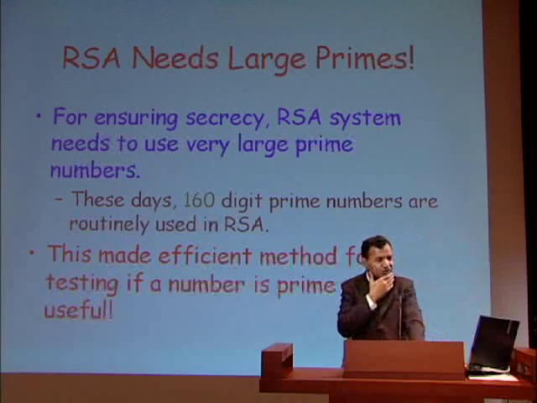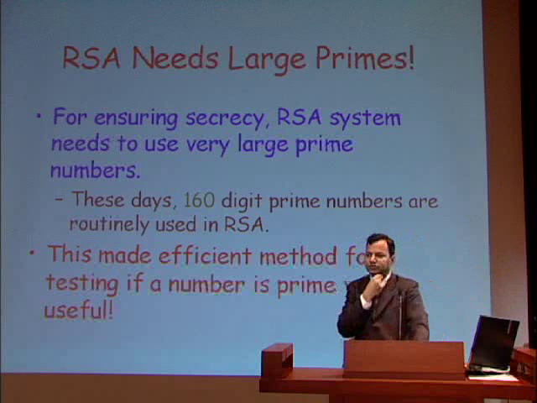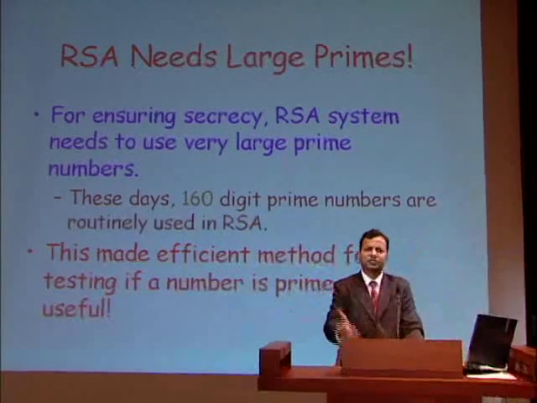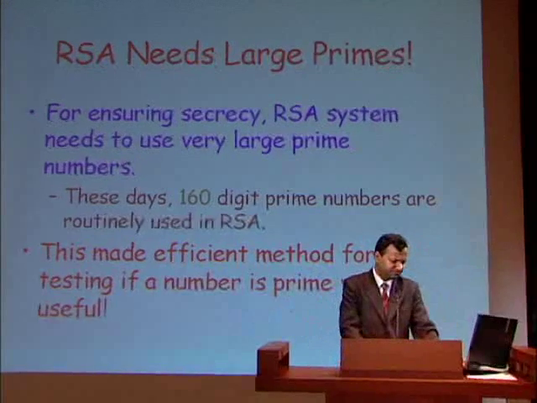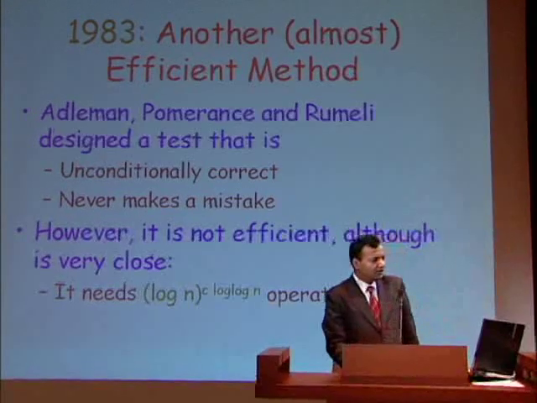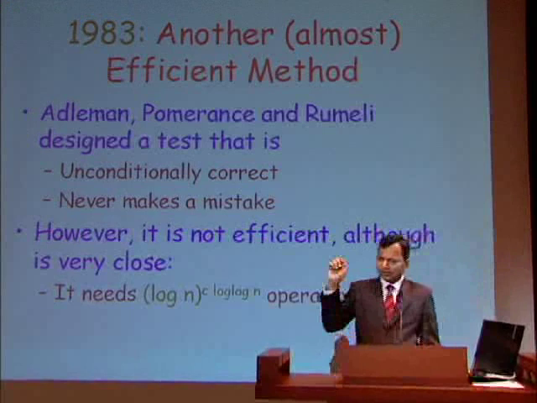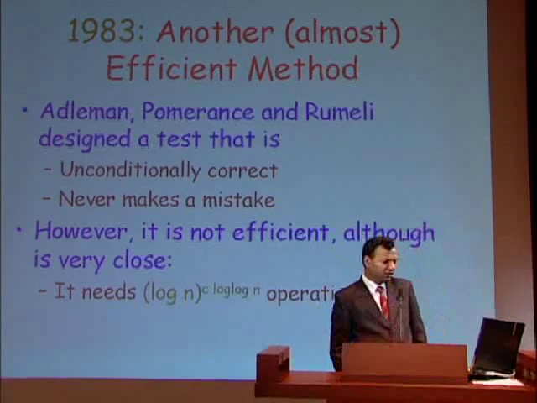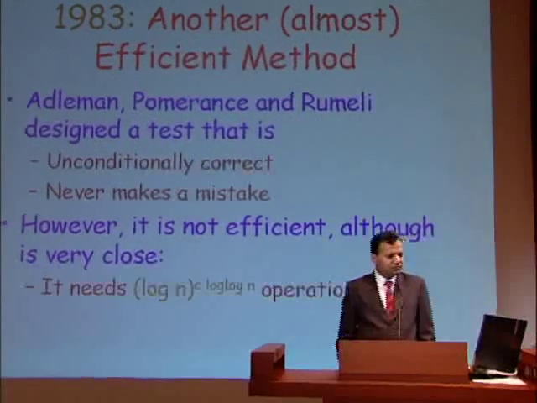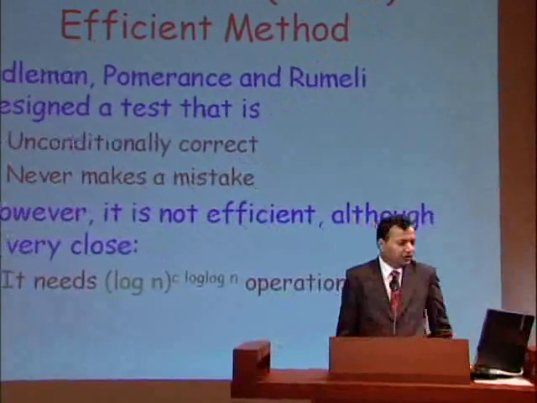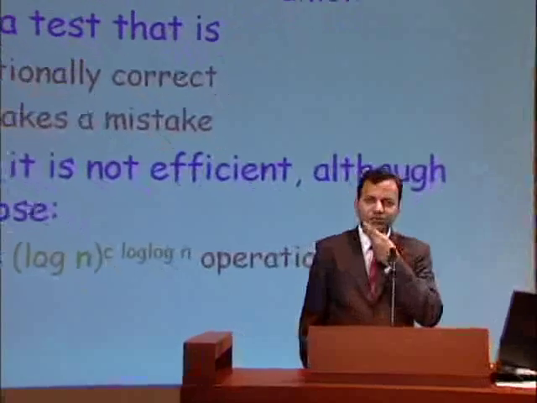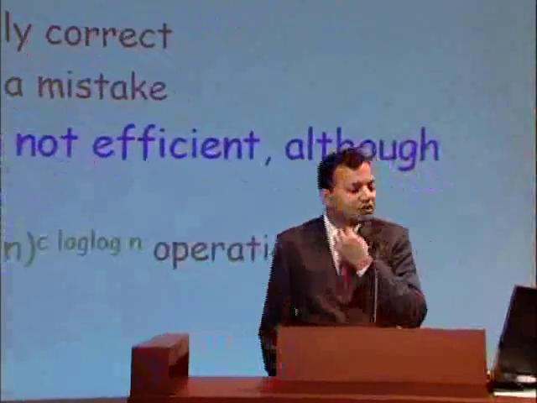In fact, the method most commonly used these days to test primality of large numbers is a variation of Rabin's method. But like I said, there was this tiny bit of chance of these methods going wrong. So researchers continued working on this to remove that tiny bit of error.